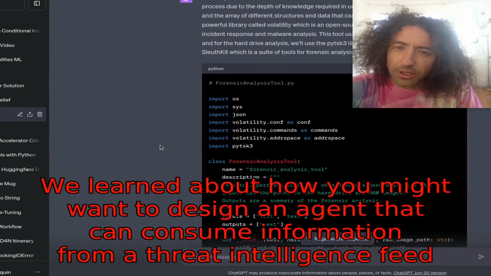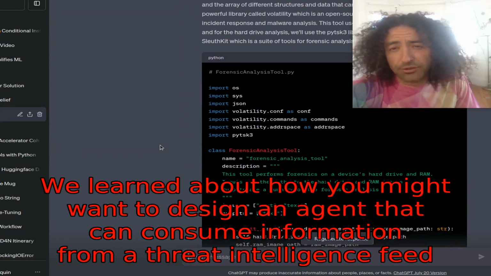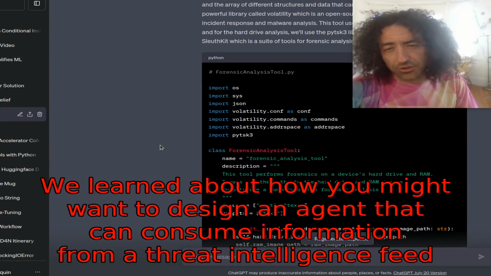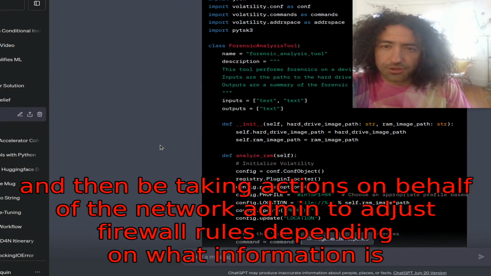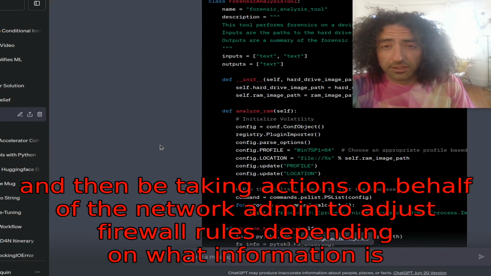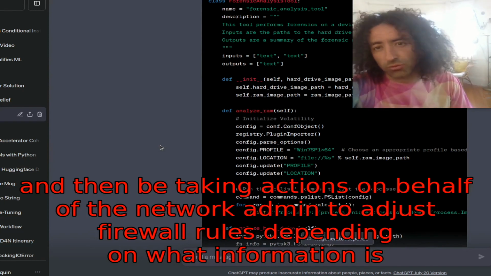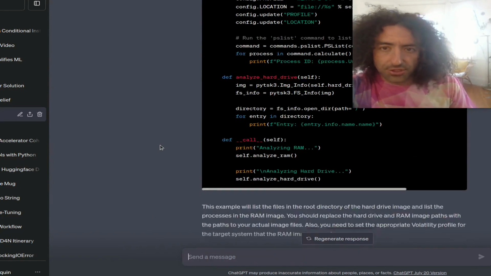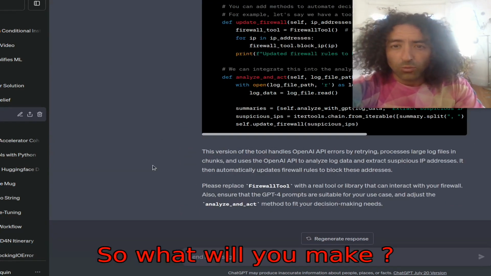We learned about how you might want to design an agent that can consume information from a threat intelligence feed and then be taking actions on behalf of the network admin to adjust firewall rules depending on what information is coming in. So what will you make?